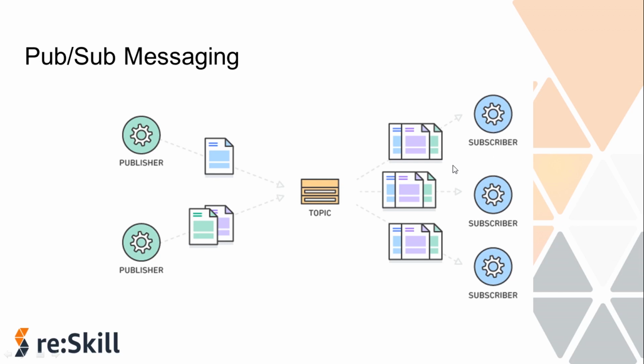Subscribers receive all messages published to the topics to which they subscribe, and all subscribers to the topic receive the same messages. You can relate it with a YouTube channel: a creator will create a YouTube channel and multiple subscribers will be there for that particular channel. Whenever a new video is published to that channel, all the subscribers who have subscribed to the channel will get a notification. So this is the same kind of processing here.